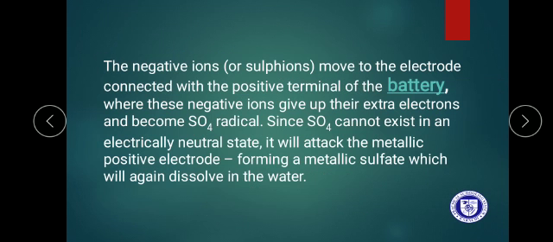The same goes for the negative ions. Negative ions move towards the electrode connected with the positive terminal. Sulfates have a negative charge, that's why they move towards the positive electrode, the anode.